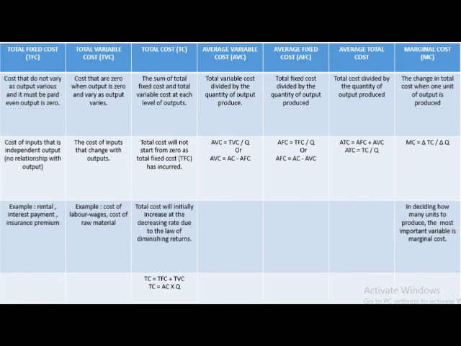TFC is a cost that must be paid even if the output is 0. TVC, however, is a cost that follows the output number. Total cost is the sum of both TFC and TVC. AVC can be calculated by taking TVC divided by the output produced. That can also be applied to average fixed cost and average total cost by replacing the numerator with the respective title. Lastly, marginal cost, defined as the change in total cost when one unit of output is produced, can be calculated by taking changes in total cost divided by changes in quantity.